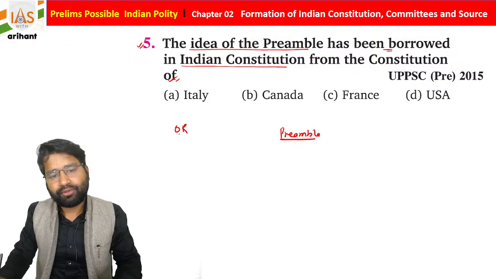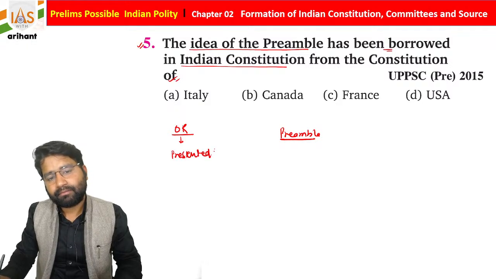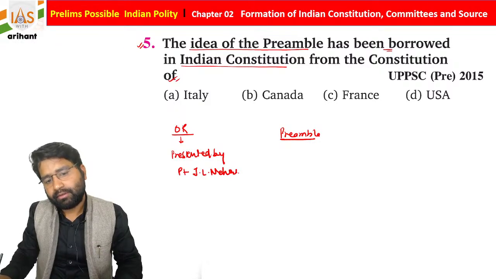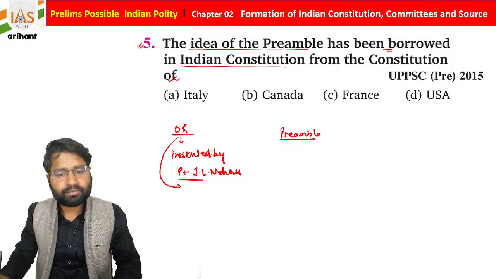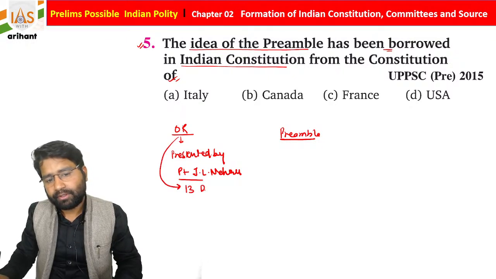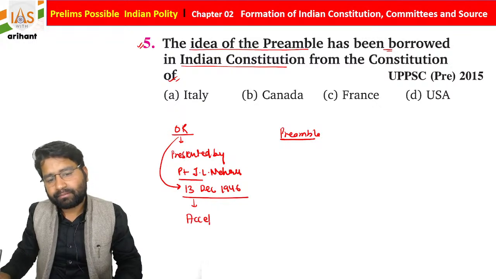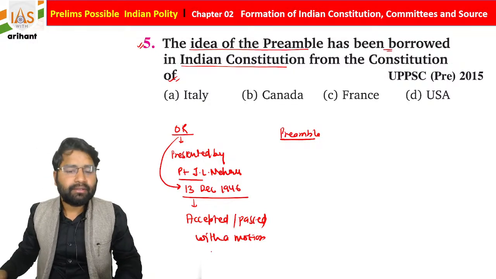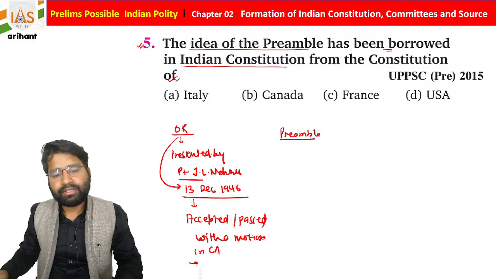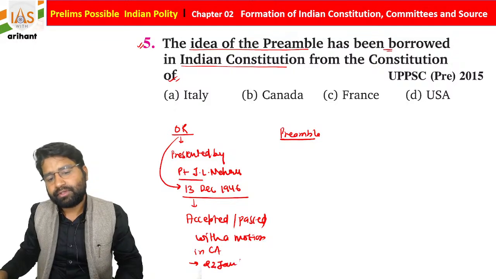But before that, we already know there was an objective resolution presented by Pandit Jawaharlal Nehru on 13th December 1946, students, and this was accepted or passed with a motion in the Constituent Assembly. The date was 22nd January 1947.